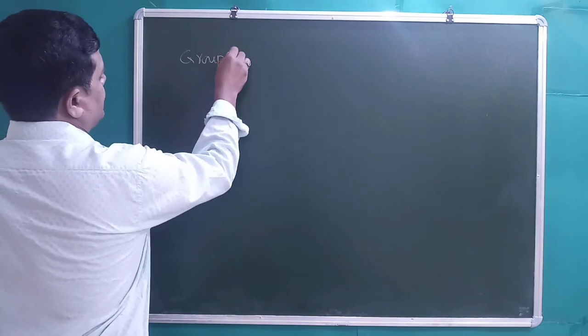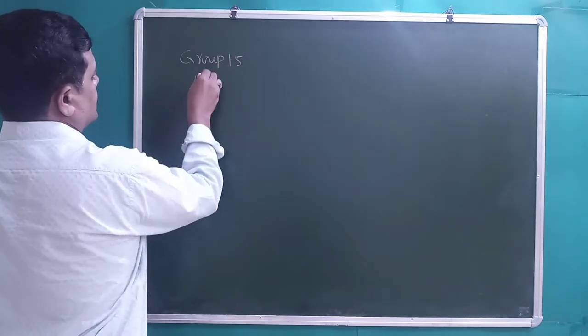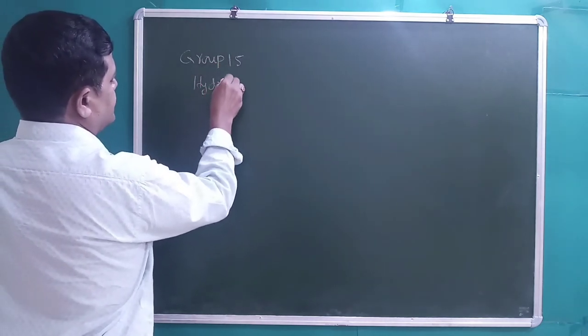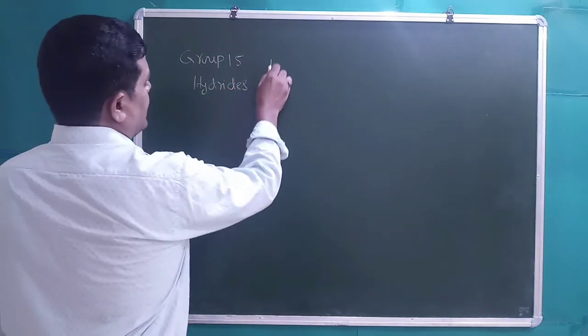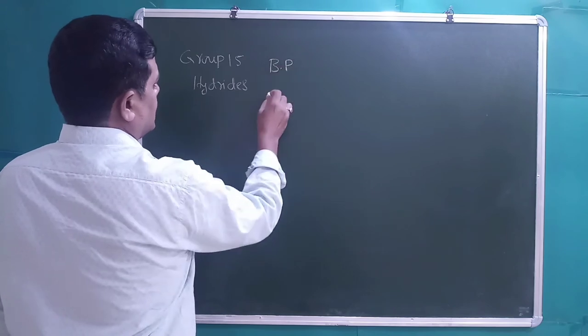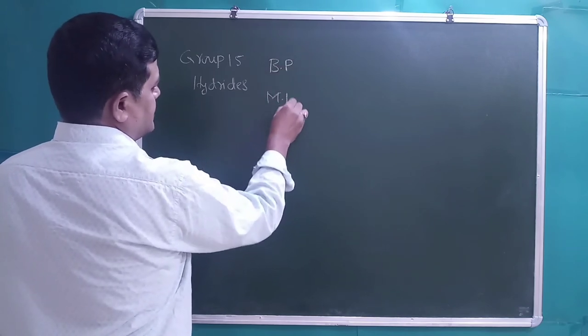Let us take group 15 hydrides. Boiling point order, and we will take a melting point order.